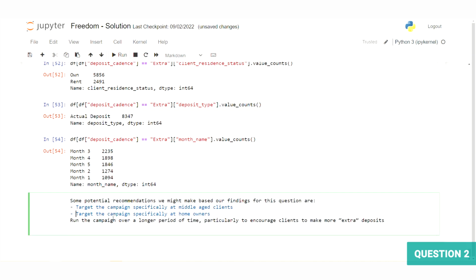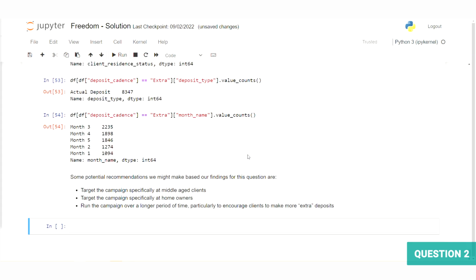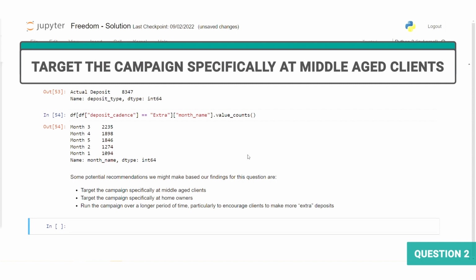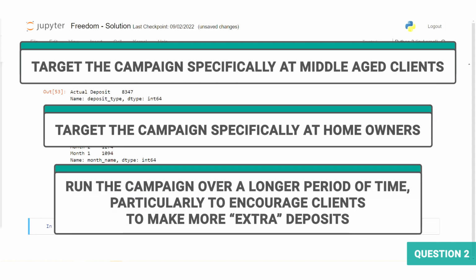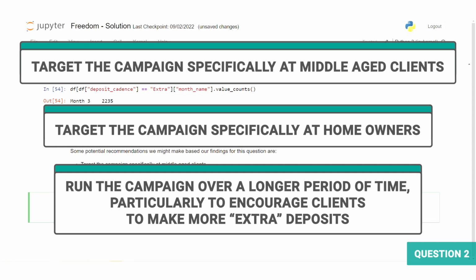Some potential recommendations we might make based on our findings for this question are: target the campaign specifically at middle-aged clients, target the campaign specifically at homeowners, or run the campaign over a longer period of time, particularly to encourage clients to make more extra deposits.